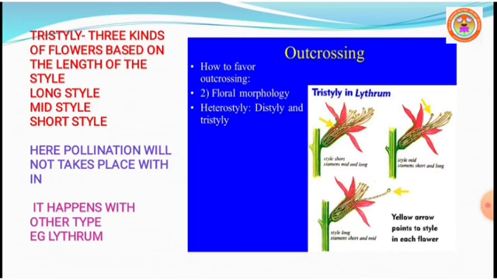Here, pollen from the flowers of one type can pollinate only the other two types, but not their own type. Example, Lythrum.